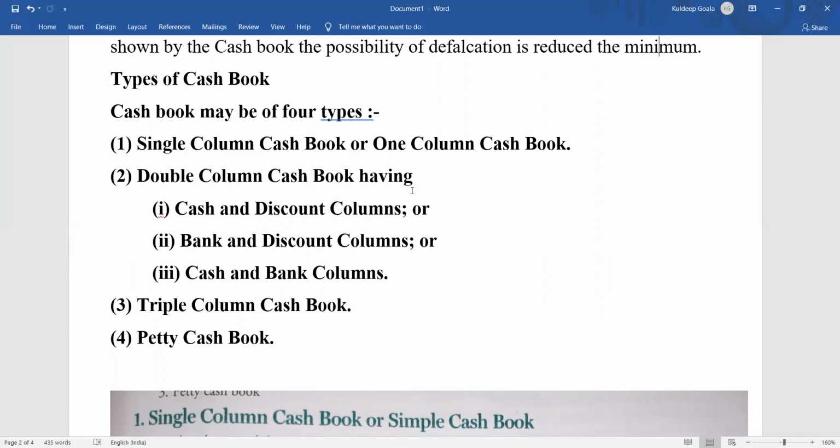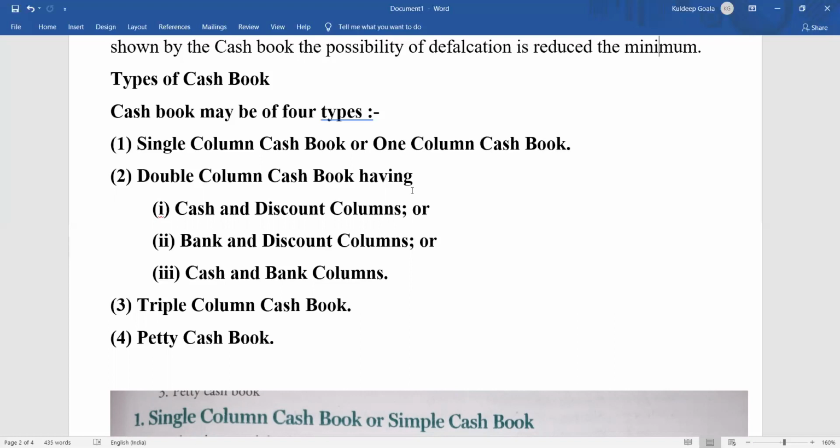Again, it can be cash and bank column in the debit side, and again in the credit side also cash and bank column. That means 2 columns will be there on both sides. That is a double column cash book. 2 amount columns will be there. Then next comes a triple column cash book.